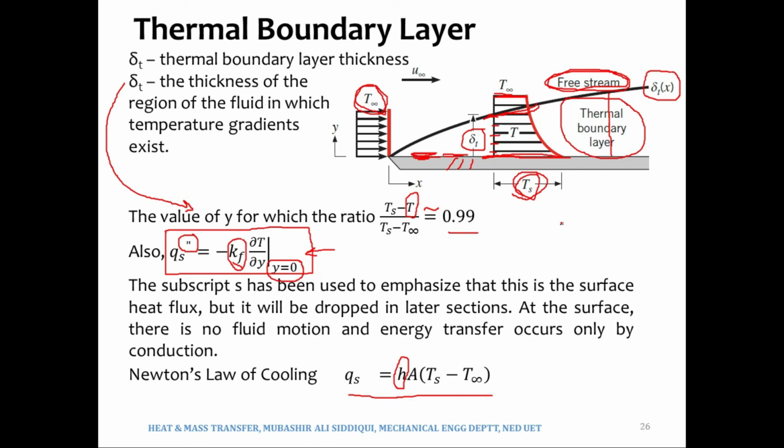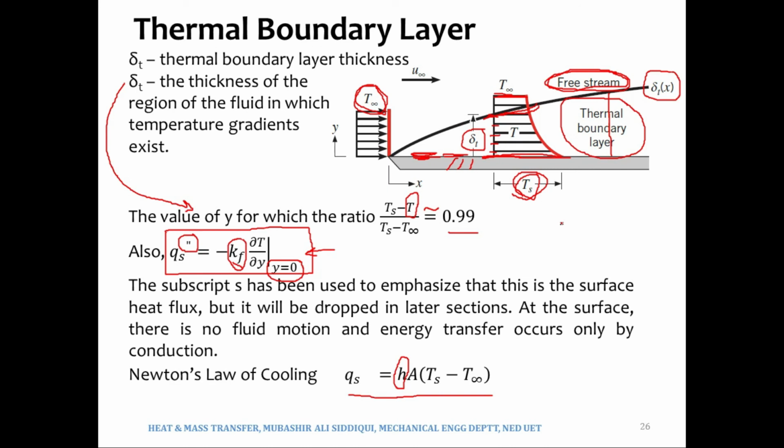For example, if we keep the velocities of the fluids the same, but we change the fluid itself, for example, if we have a k of 0.01 and another fluid with a k of 10, since we have kept the same velocities but we have changed the material, we have changed the fluid, even then the heat transfer would change, because the material having a higher value of k would be able to take away more amounts of energy as heat from the plate if Ts is greater than T infinity.